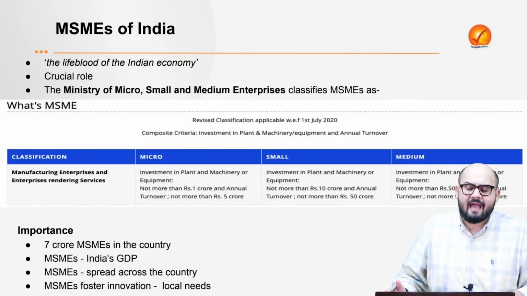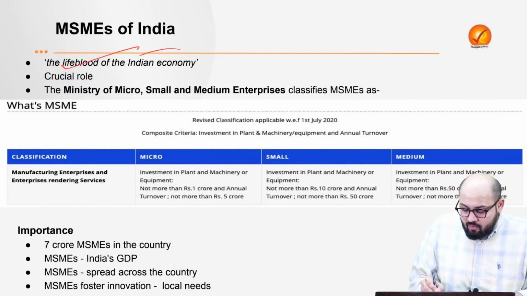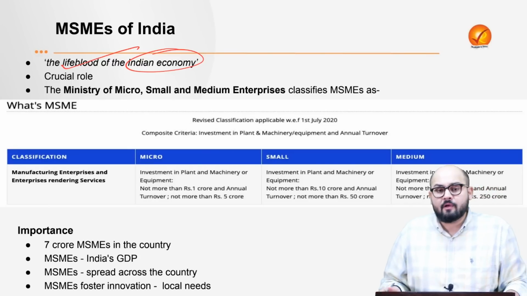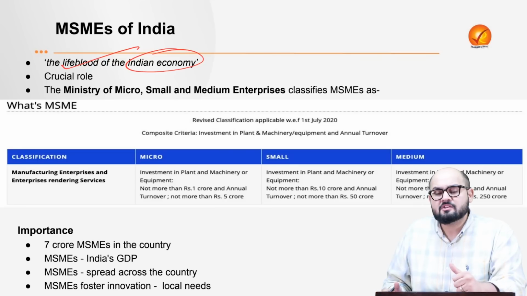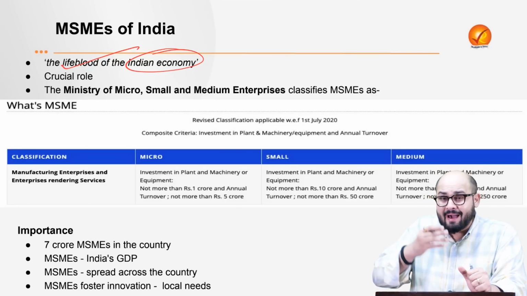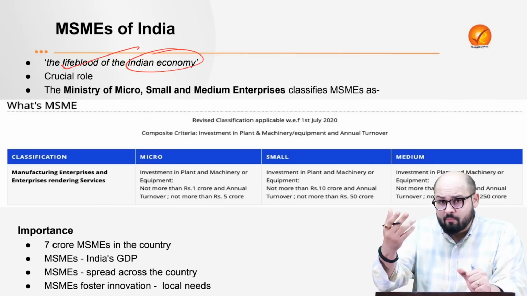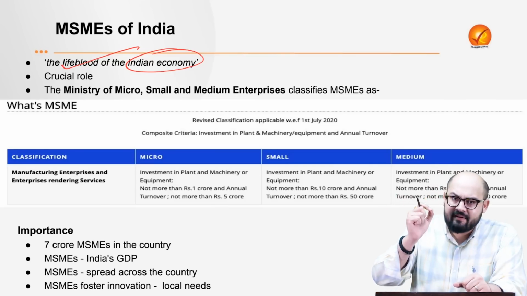Now, talking about the MSMEs in India, they are actually termed as the lifeblood of the Indian economy. Why? Because they play a very crucial role when it comes to promoting entrepreneurship, promoting industrial development, promoting balanced regional development, and creating employment opportunities. So in all these domains, MSMEs play a very crucial role.